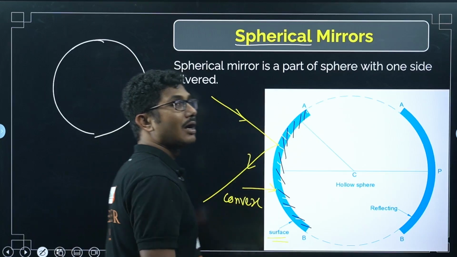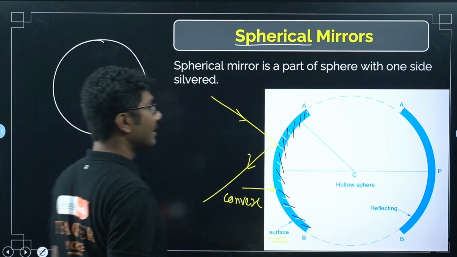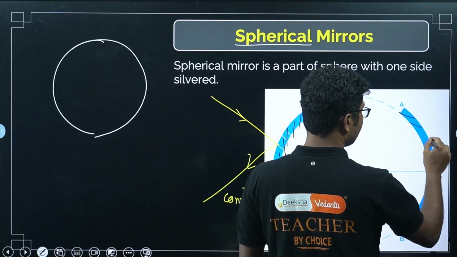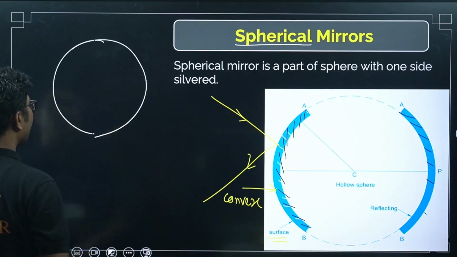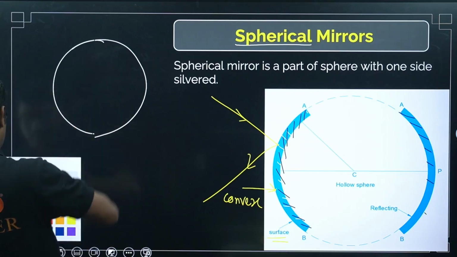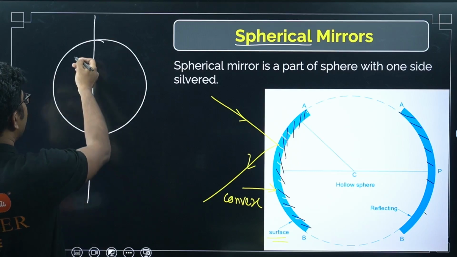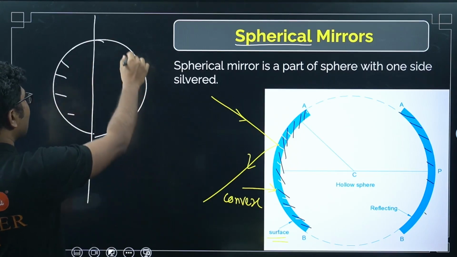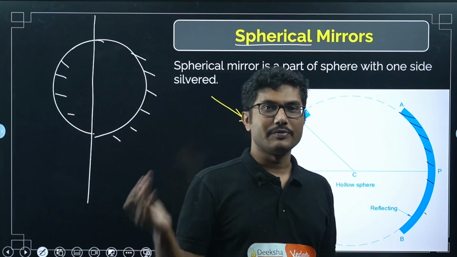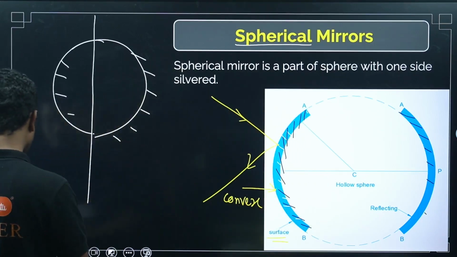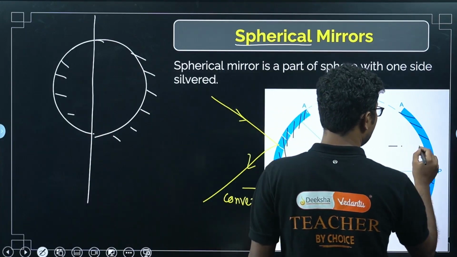The inner wall is silvered. Now similarly, basically what they have done is they have taken the sphere and cut it into two halves. One half they have silvered from inside, and the other half they have silvered from outside. So they cut it, then they silvered from opposite sides. Now we will get two different types of mirror. This surface is a concave mirror.